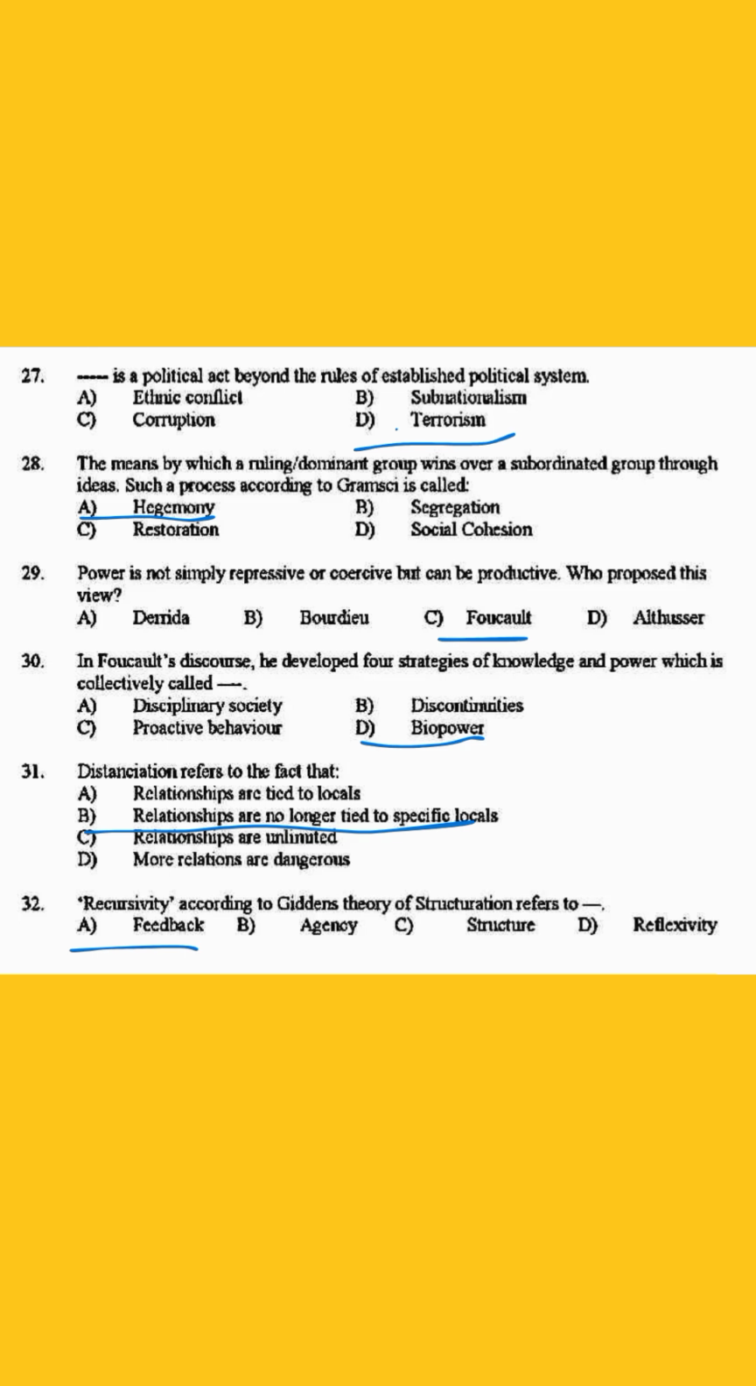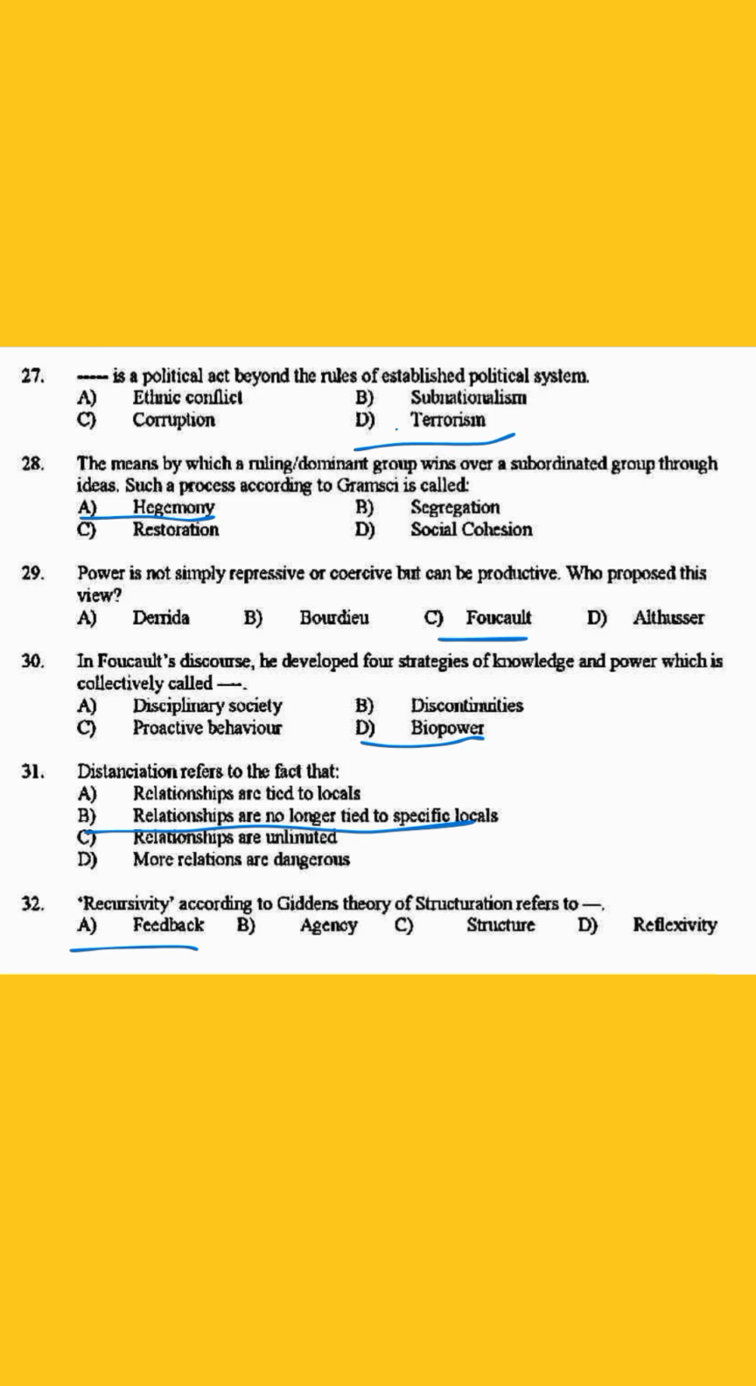28. The means by which a ruling or dominant group wins over a subordinated group through ideas. Such a process, according to Gramsci, is called dash. The answer is option A, hegemony. 29. Power is not simply repressive or coercive but can be productive. Who proposed this view? The answer is option C, Foucault.